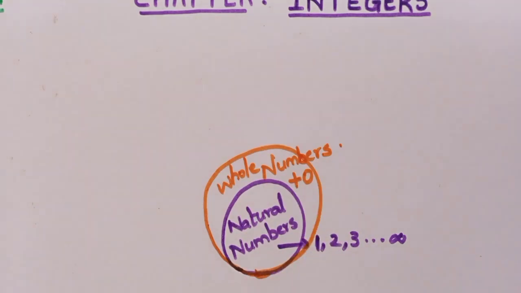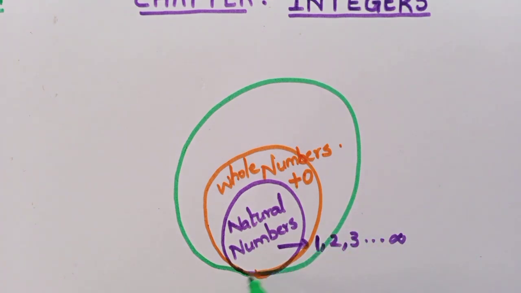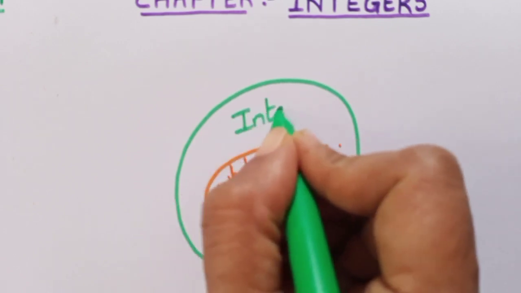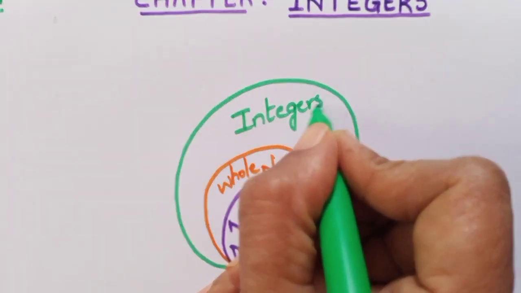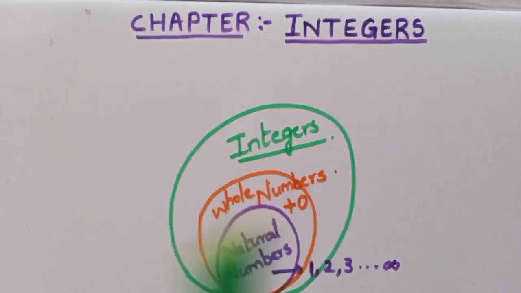So after learning whole numbers, now we are going to learn an even bigger collection of numbers. That is called integers. Okay, this is our current topic.